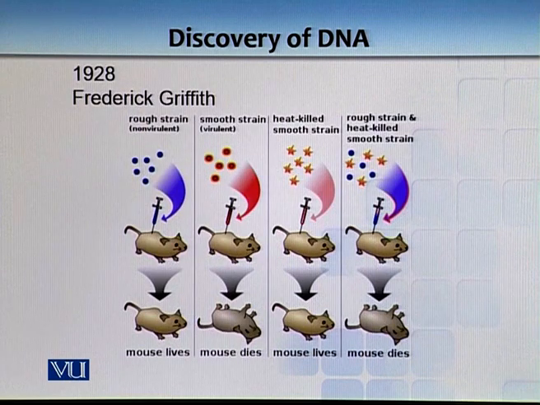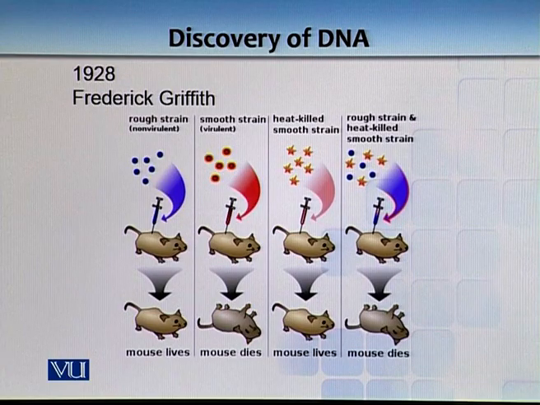And in 1928, Frederick Griffith basically established that there is some sort of transformation which happens in bacteria. At that time, pneumonia was very common, and there were 2 strains of pneumonia. One was a rough strain and the other was a smooth strain.